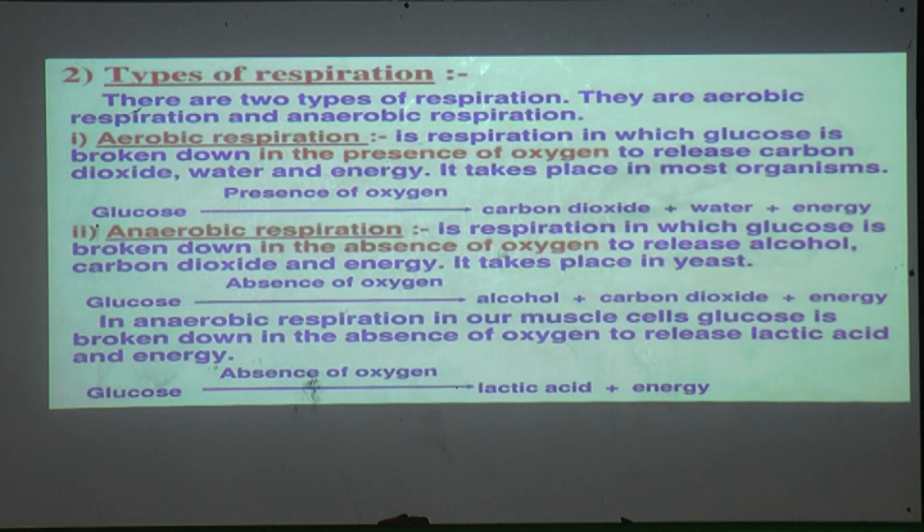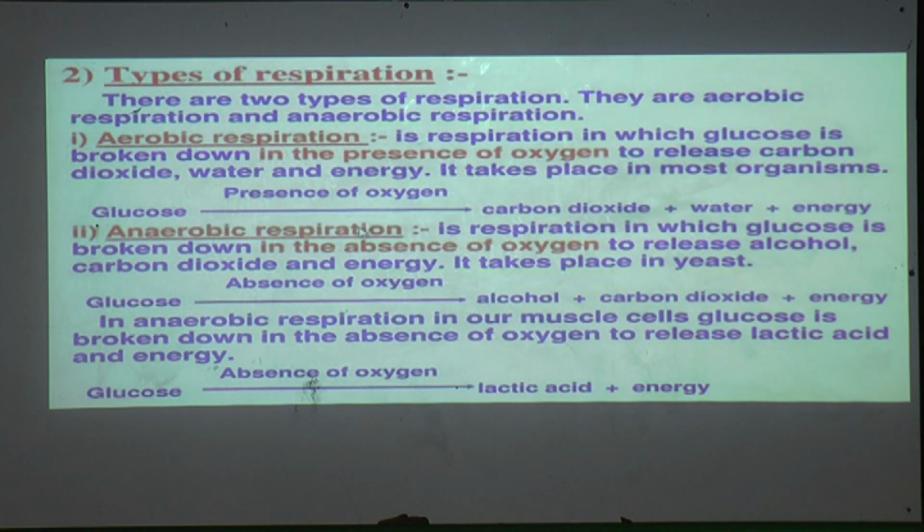In the absence of oxygen, some organisms can break down their food into some substances: alcohol, carbon dioxide and energy. This is called anaerobic respiration.